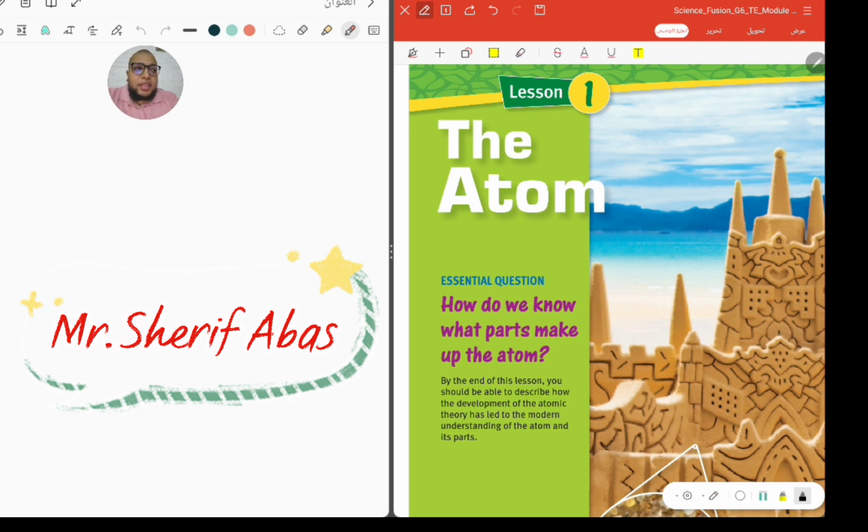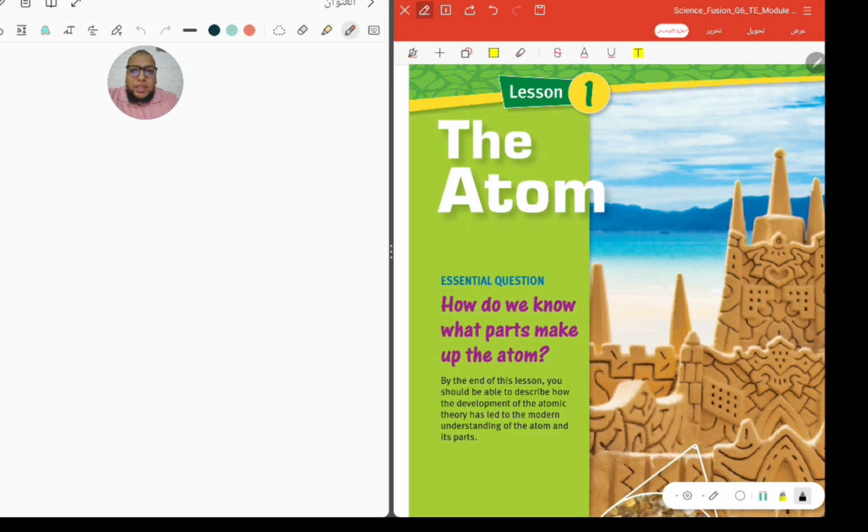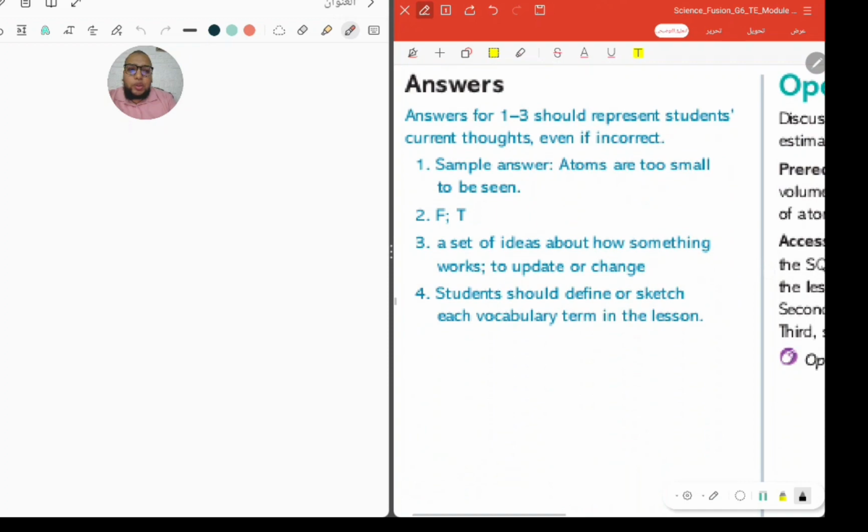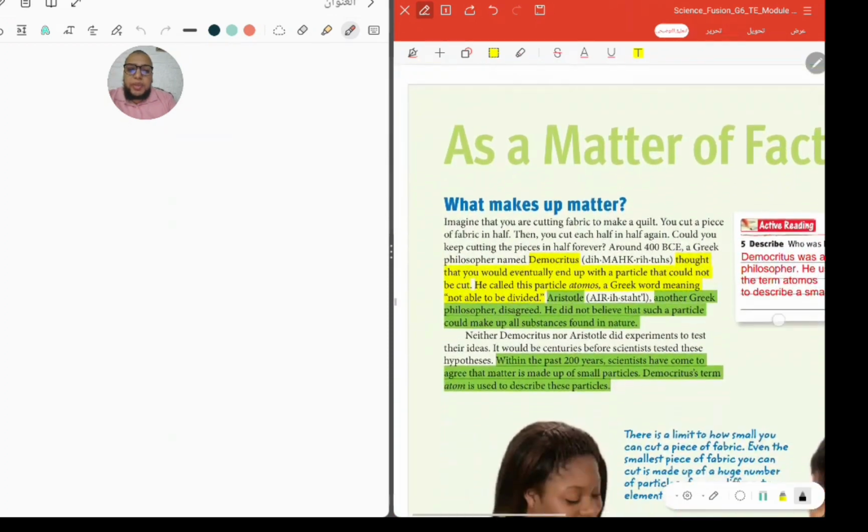The atom is a small thing. We cannot see it with our naked eyes. We need not even a normal microscope to see it. We need a powerful microscope, like an electron one, to see the small parts of the atom. But first, what is the atom, and who was the first one who spoke about it?